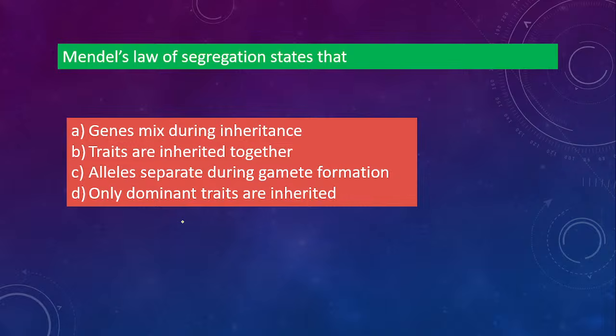Genes mix during inheritance, traits are inherited together, alleles separate during gamete formation, or only dominant traits are inherited. Mendel's law of dominance, Mendel's law of segregation, Mendel's law of codominance, read all three. So here option C, whatever alleles are there will separate during gamete formation. That is nothing but Mendel's law of segregation. Yes.